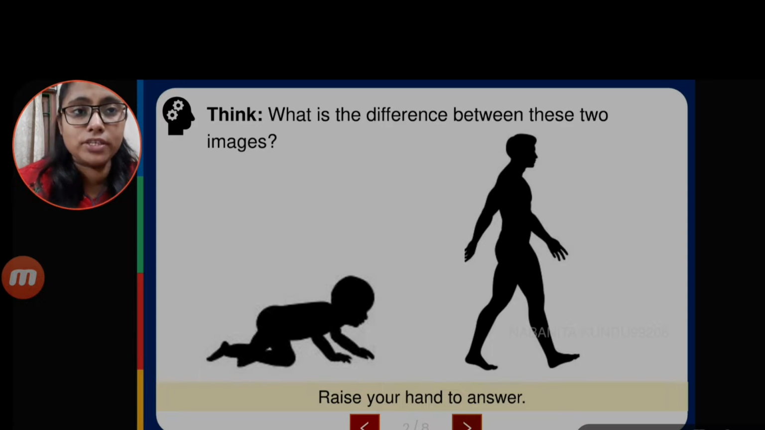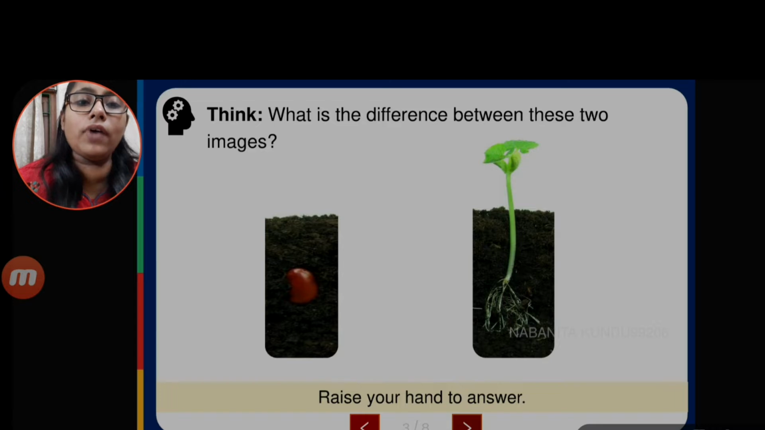See here, what is the difference between these two images? Someone is walking and someone is trying to walk, right? So this is how, whatever seed you plant in the soil, within a month or within 15 days it will grow and show a new plant, right? So in these two pictures, first I have shown you a human being trying to walk, a baby trying to walk, and here the seed is being planted.